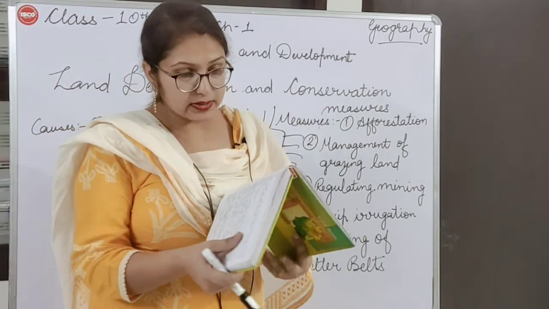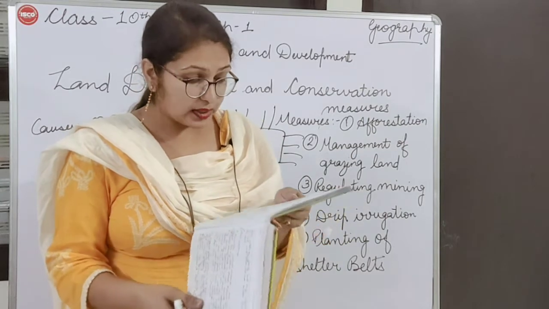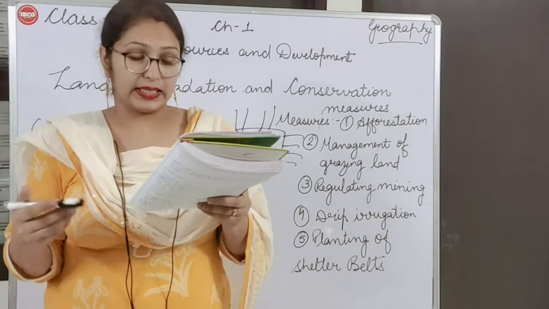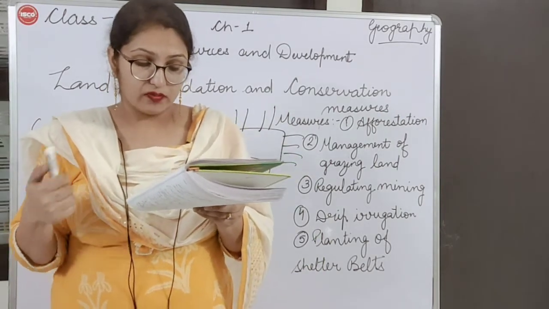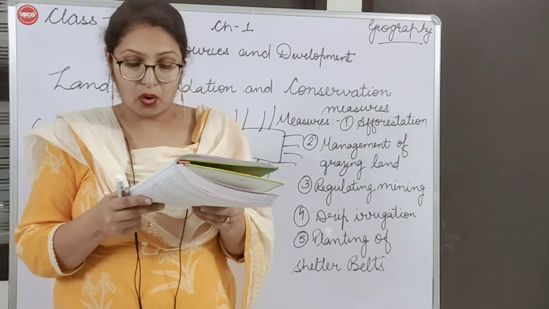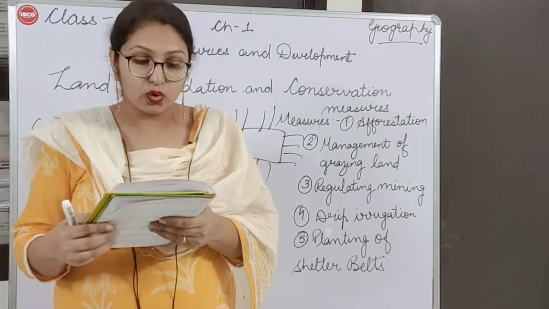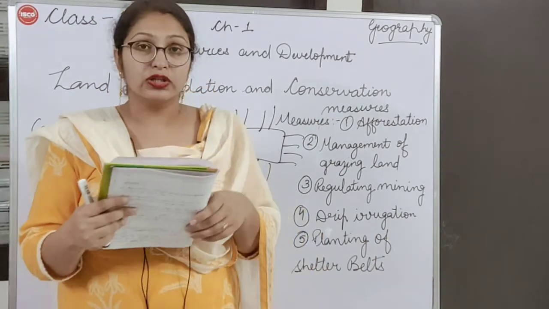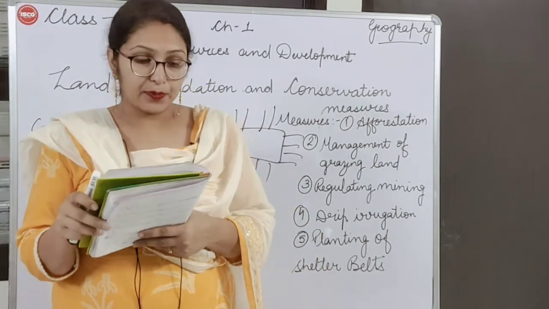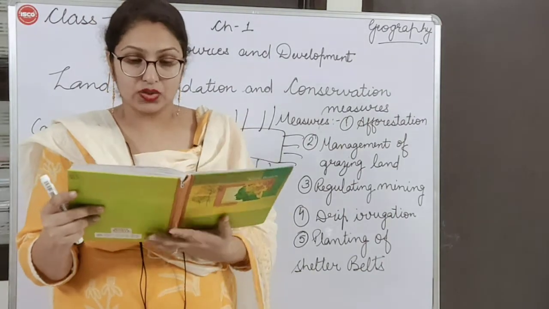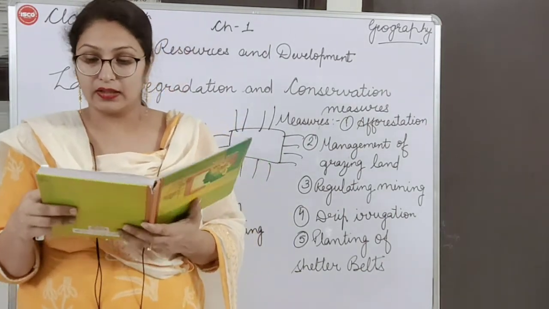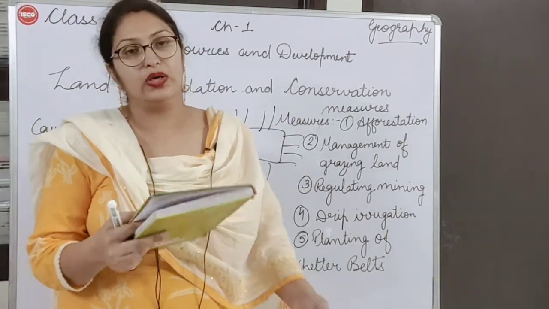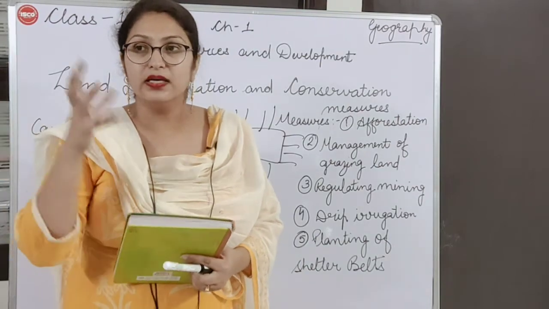So students, soil is loose in desert areas, and wind blows very fast. We should grow thorny bushes like cactus. Their roots are long. We find cactus in desert areas, and they have long roots which help to hold the soil, and the wind will not be able to take away the soil. So the soil will not move away from its place.